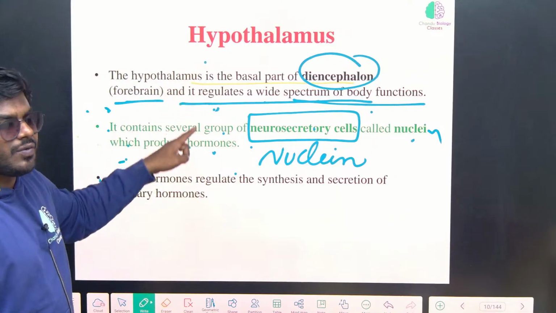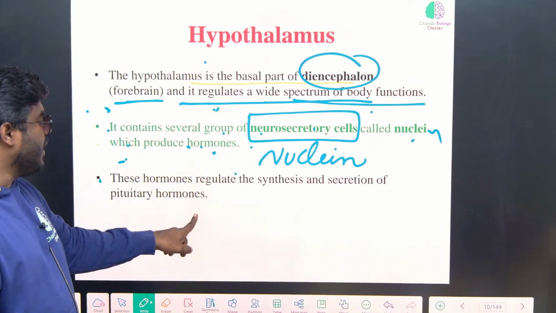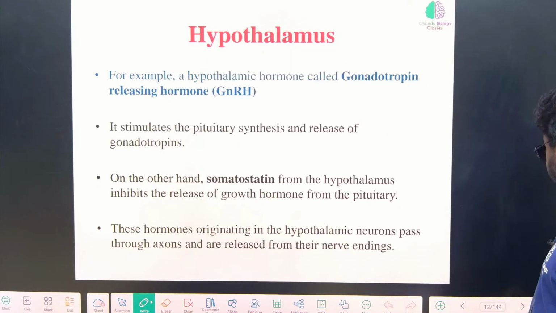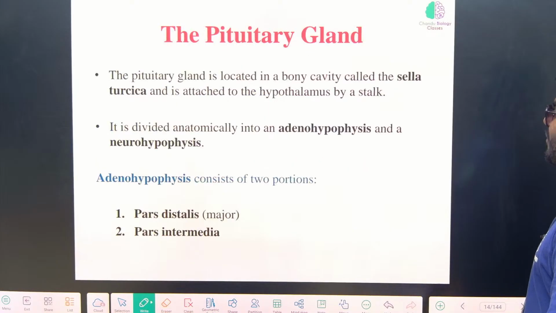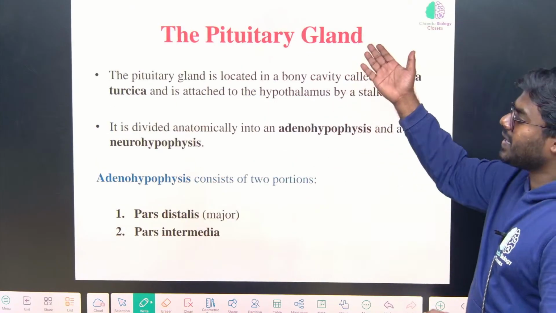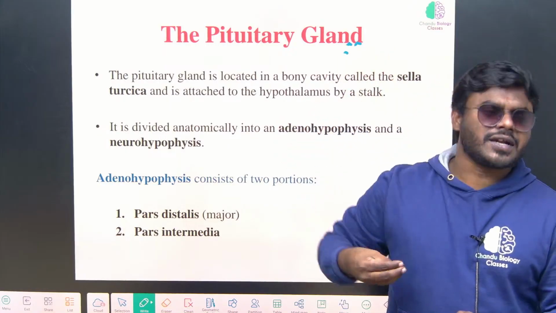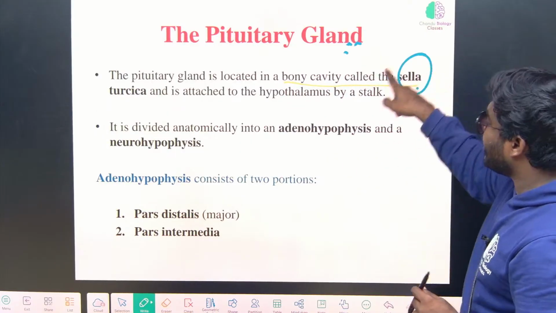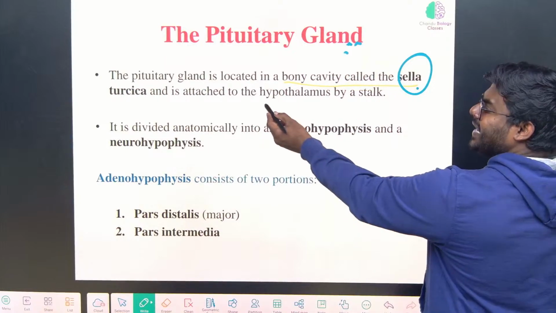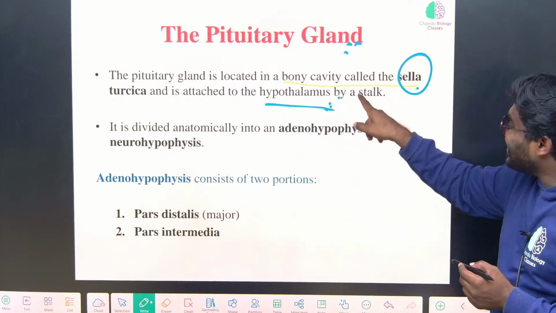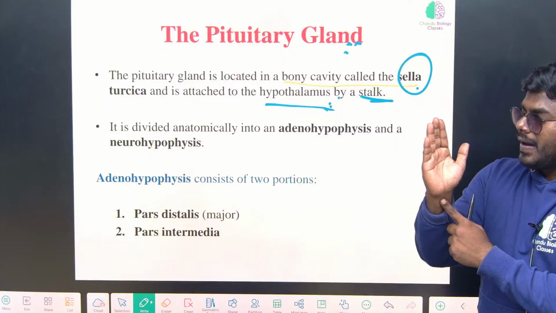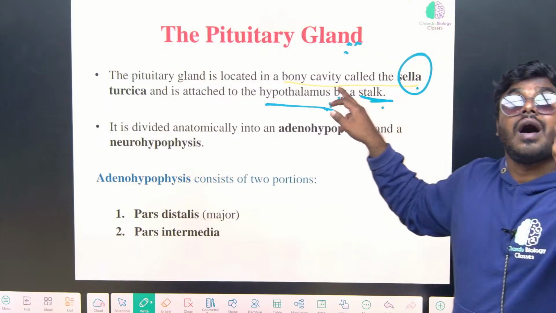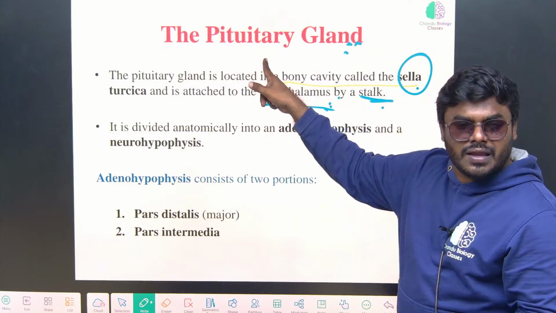But hypothalamus contains specialized neurons that have the ability to synthesize hormones. Now don't get confused. Hypothalamus controls everything. After the hypothalamus, what is the gland? Pituitary, because hypothalamus is connected to the pituitary gland. Pituitary gland is located in a bony cavity called sella turcica. I will show you in the upcoming slide. It attaches to the hypothalamus by a stalk, a small structure that looks like a bone. So hypothalamus is controlling the pituitary gland.